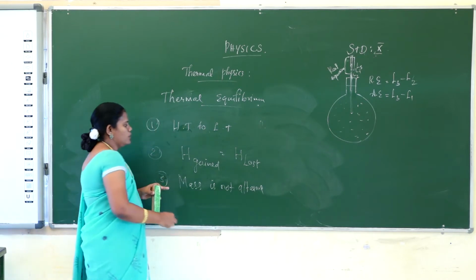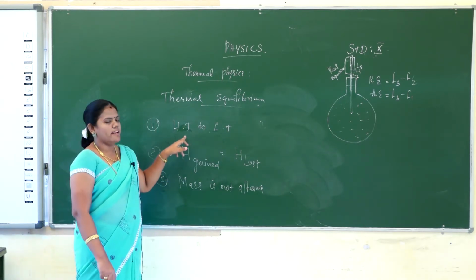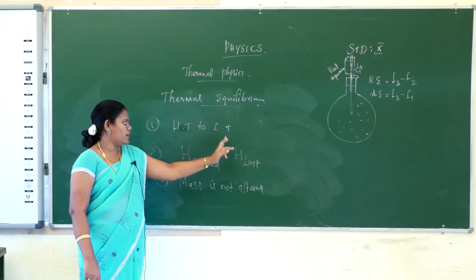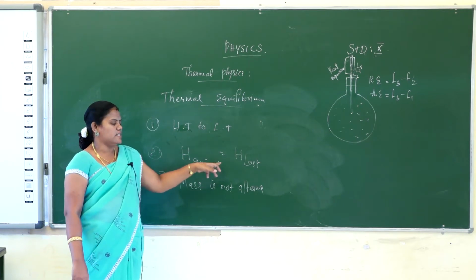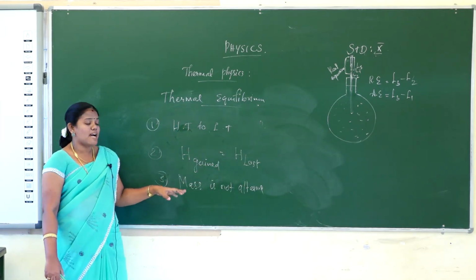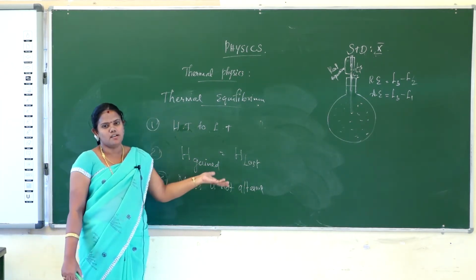Okay, so in heat transfer, one, heat energy will be transferred from high temperature to lower temperature. Two, heat gained is equal to heat lost. And third one is mass does not alter. What is the meaning of mass does not alter?